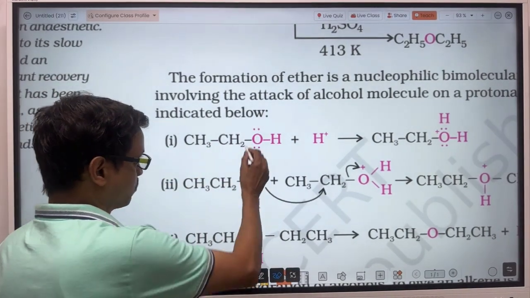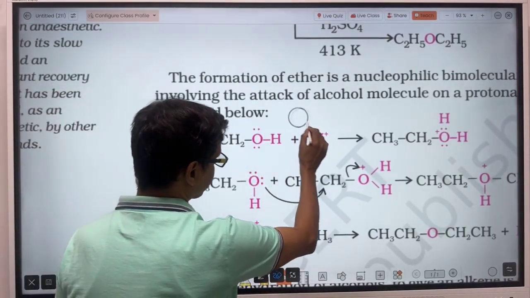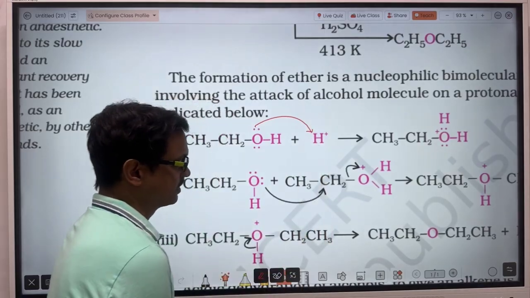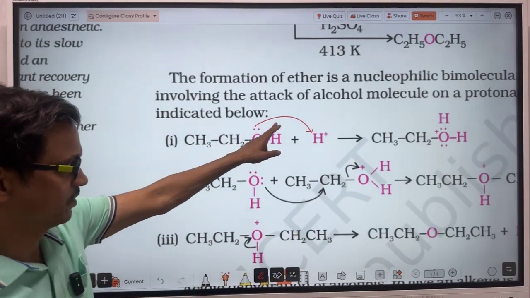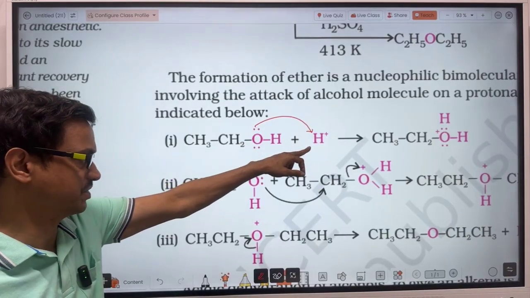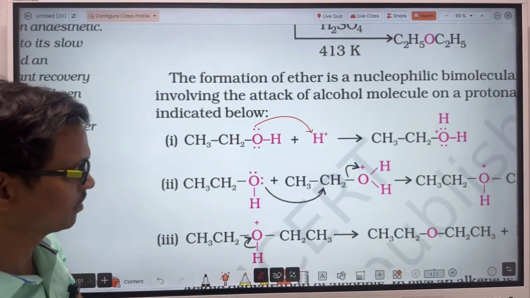In alcohol, there are 2 lone pairs of electrons on the oxygen. This electron pair will attract the H plus ion. So this oxygen will donate 1 electron to the H plus, and through the other electron it will form a bond. So for this oxygen there will be a loss of 1 electron.